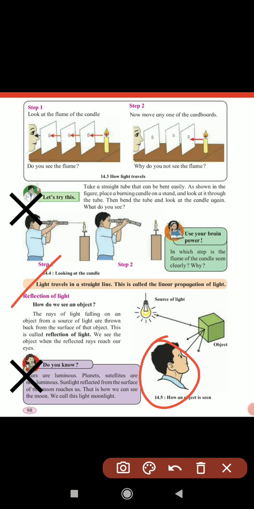When rays of light fall on an object, this source of light, the bulb, is there, and this is the object you can see. So what is happening there? The rays of light fall on this object, and again they are thrown back from the surface of the object to our eyes. This is known as the reflection of light, and we can see the object when the reflected rays reach our eyes. That time you can see clearly. Like this you are seeing the objects.